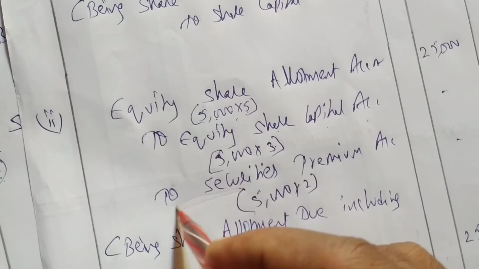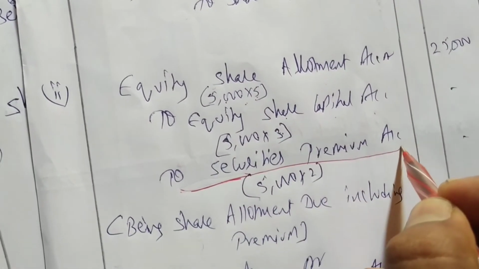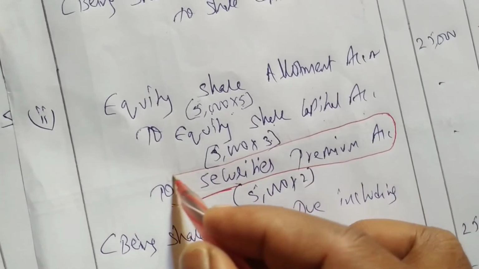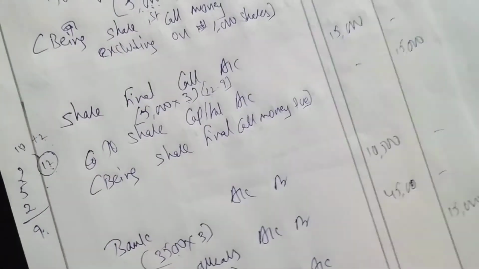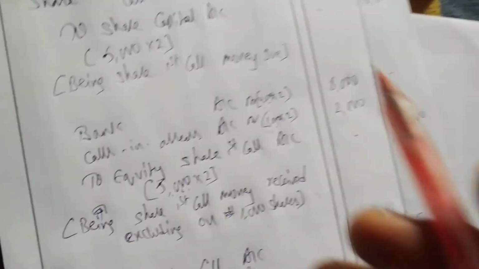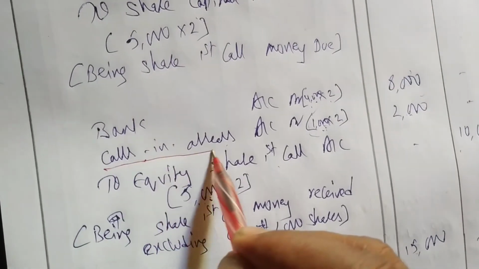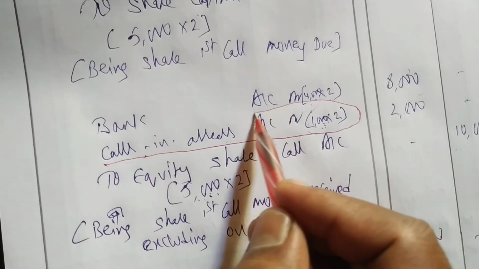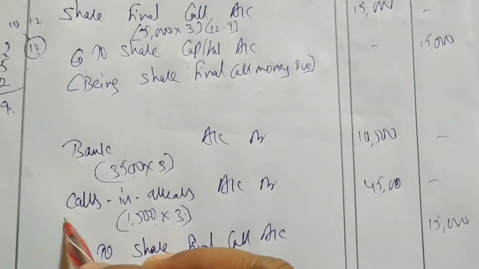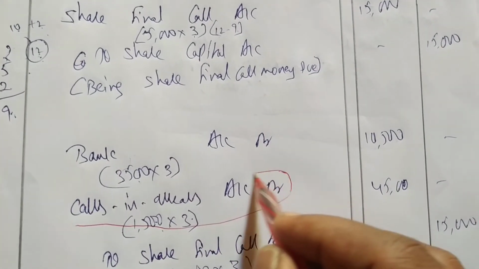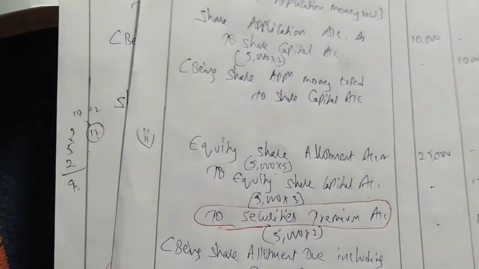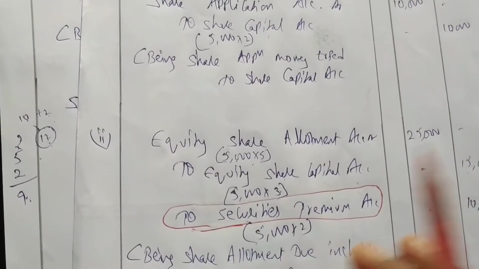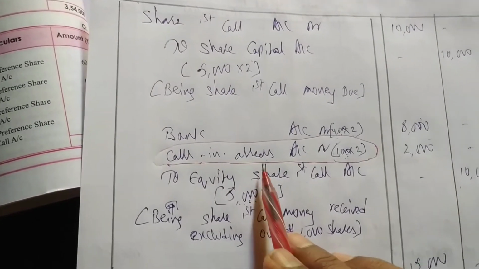The premium you have to write at the time of due. Okay, and calls in arrears will be at the time of receipt. See, calls in arrears we are writing here at the time of receipt. Be careful here also. So one thing is clear, that premium entry we have taken at the time of due, and the calls in arrears we have taken at the time of receipt.